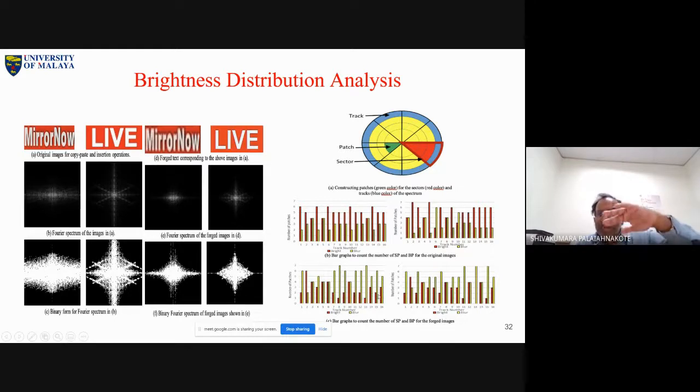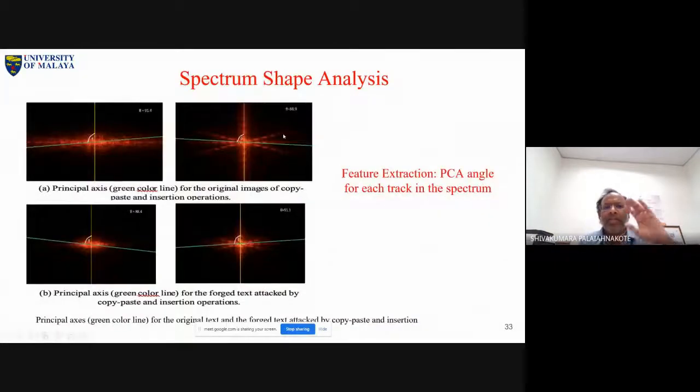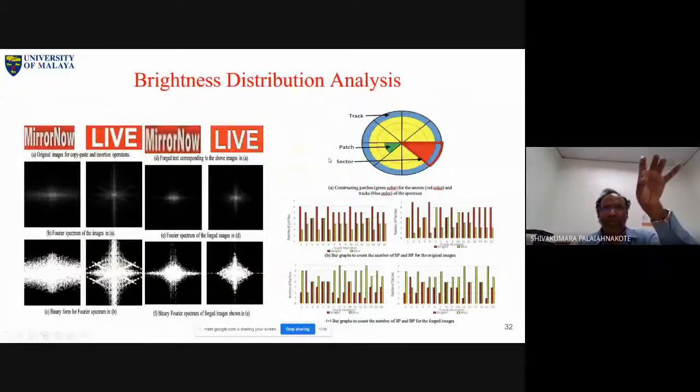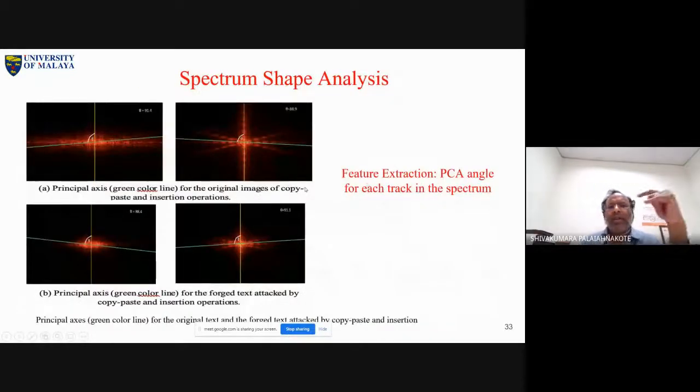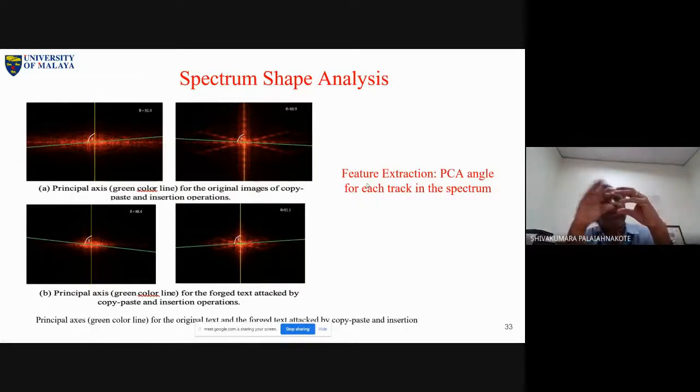So that means the number of sharp patches is high in original images compared to blurred images. That is the whole concept. That is the brightness observation. Another observation is that shape also changes. For that, again, it is simple. We know that shape changes for forgery. When there is a forgery, the spectrum shape changes. For that, again, we did a very simple operation.